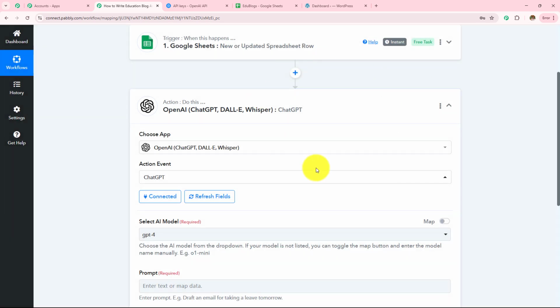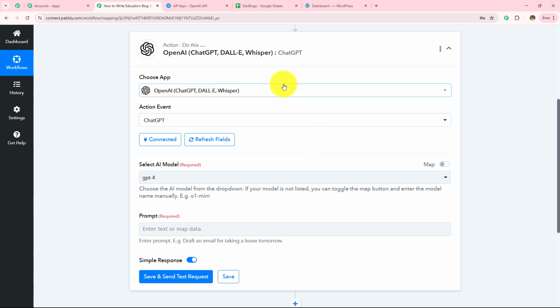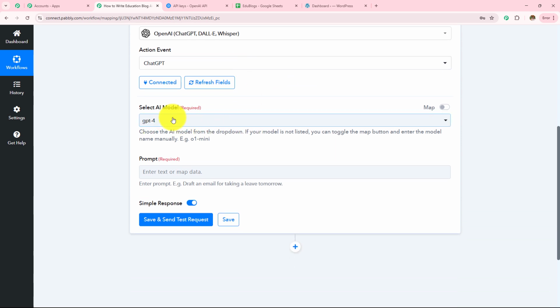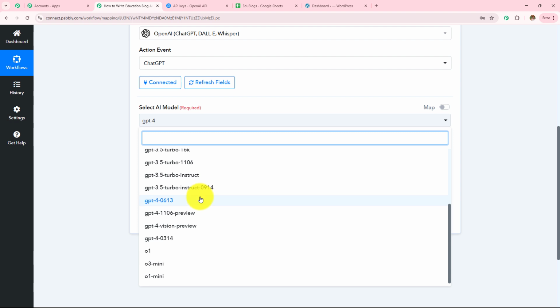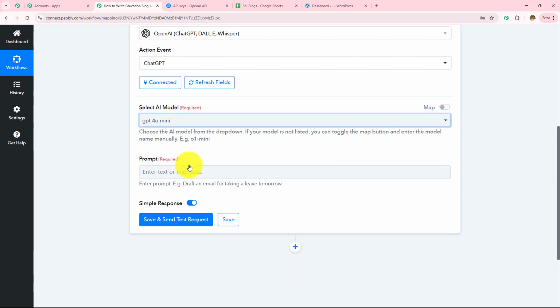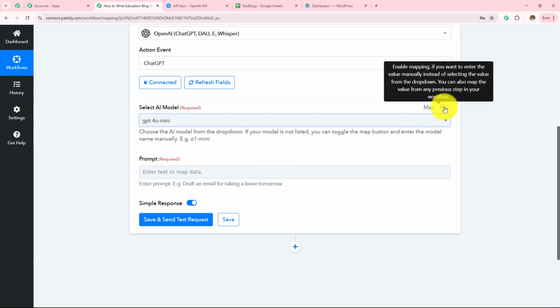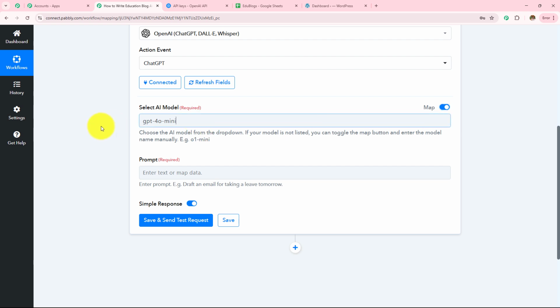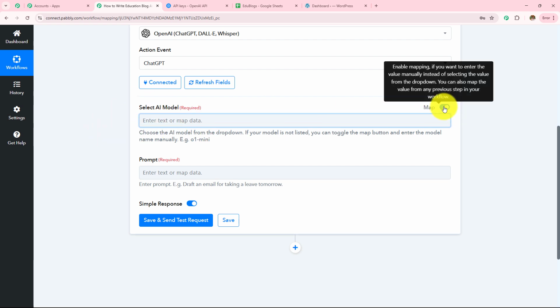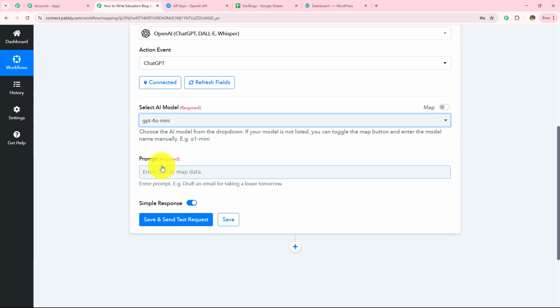I have created this connection multiple times, so I have selected existing connection. OpenAI is connected with Pabbly Connect, and now I have to enter these details, which is AI model and the prompt. Now in this drop down, I can find all the AI models which I have. I'm going to select this as GPT-4o mini. You can select according to your choice and preference. Here, if you do not find your AI model, simply turn on this mapping button, remove this AI model and enter your own AI model. I have my AI model in this drop down, so I've selected that.